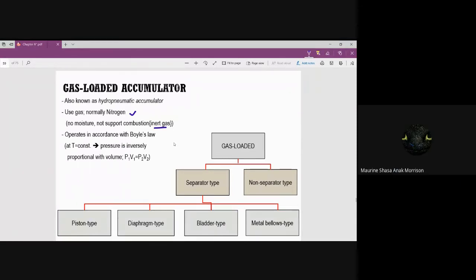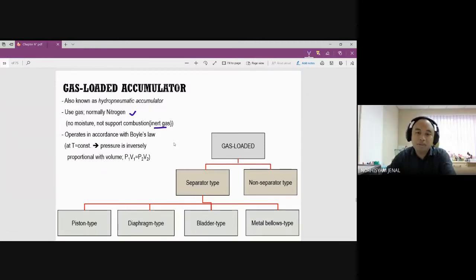Maybe low reactivity. Yes, correct. So it's low reactivity, and nitrogen usually doesn't react with other gas. It also does not support combustion. So the nitrogen itself, you can compress, you can decompress, and it will not create combustion unless we have other gas added inside the system. If it reacts with other liquid or gas, it will become a product of that nitrogen. We don't want that to happen.